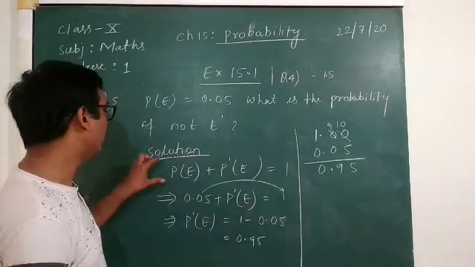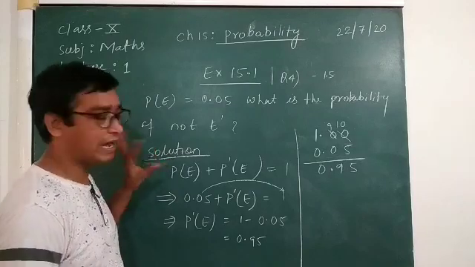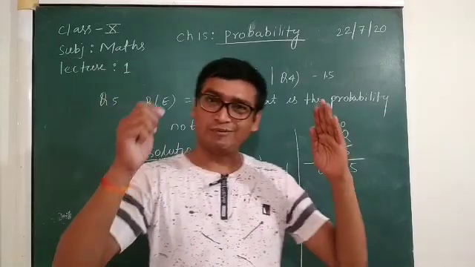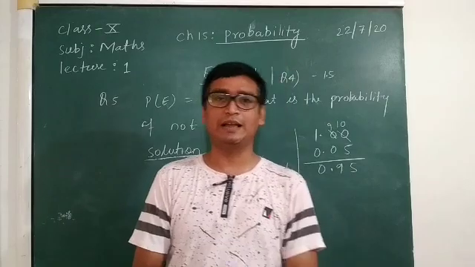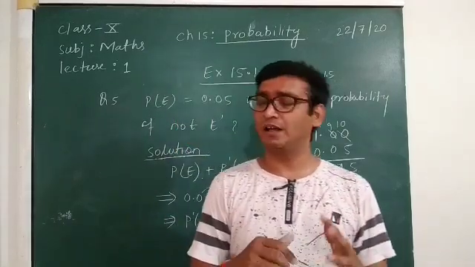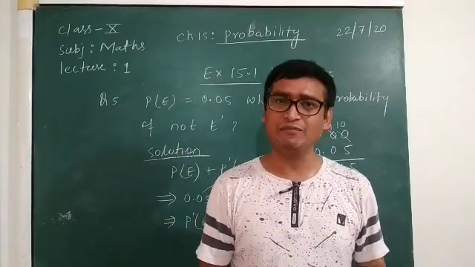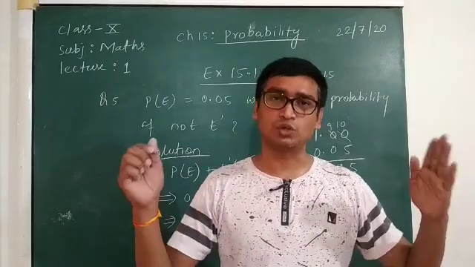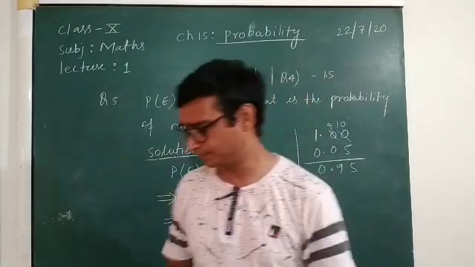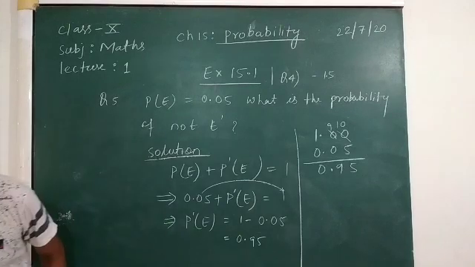This is a formula, this is the basic concept. I have told you that the probability of an event occurring and the probability of the event not occurring always add up to 1. Okay, so this is done.